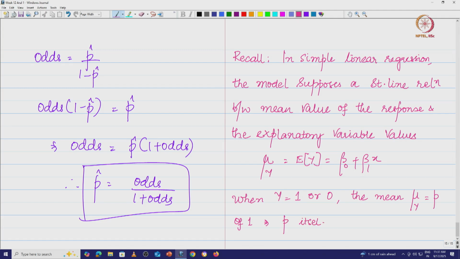Now, this is something which we will use. So, expected value of y is just p itself, and we are going to use this idea to get our model built. So, what is the model? We are going to say p is equal to beta naught plus beta 1 x.